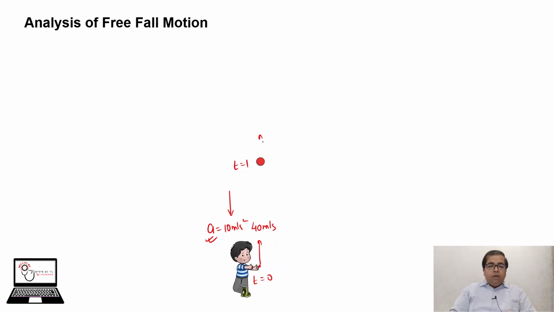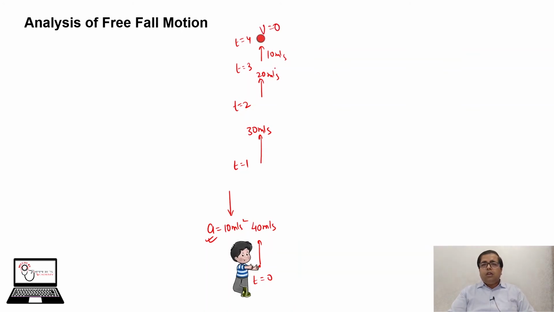So after 1 second, the 40 meter per second will be decreased by 10 meter per second, that will be 30 meter per second. After one more second, its velocity will decrease by 10 more. So this is 2 seconds and this is 20 meter per second. After one more second, the ball will be at some height and its velocity will be 10 meter per second. And finally, at t equal to 4 seconds, its velocity becomes 0. That means at t equal to 4 seconds, it reaches the maximum height.